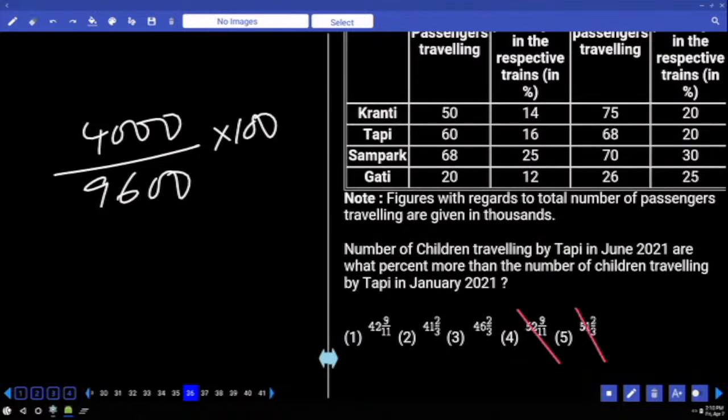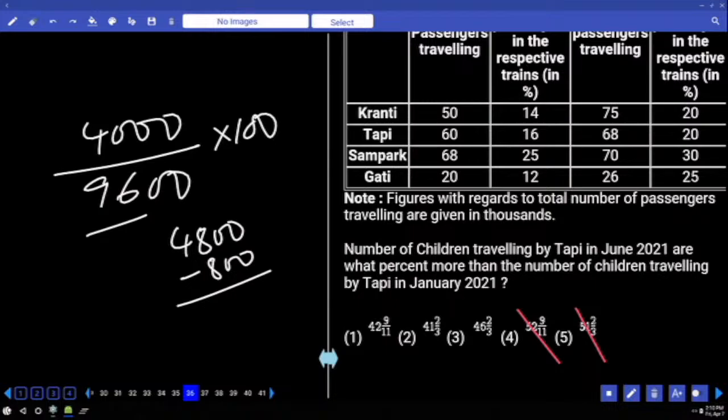Now, what is 50% of the denominator? When 50% is equal to 4,800, from this you need to subtract 800, then only you will get your numerator. What is 1% of the denominator, which is less than 100? 8 times that is going to be less than 800. So 800 will be more than 8% or less than 8%?